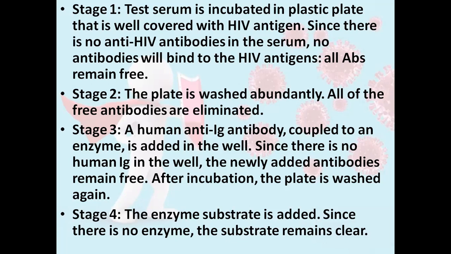Stage two, the plate is washed. All of the free antibodies will be eliminated. Stage three, a human anti-Ig antibody coupled to an enzyme, so an antibody coupled to an enzyme, is added in the well. Since there is no human Ig in the well, the newly added antibodies remain free. After incubation, the plate is washed again. Stage four, the enzyme substrate is added. Since there is no binding, there is no enzyme, so the substrate remains clear and there is no change in the color.